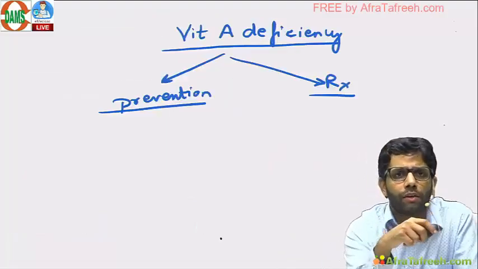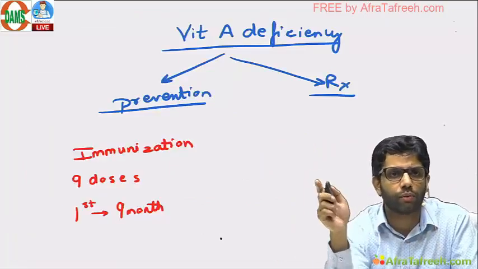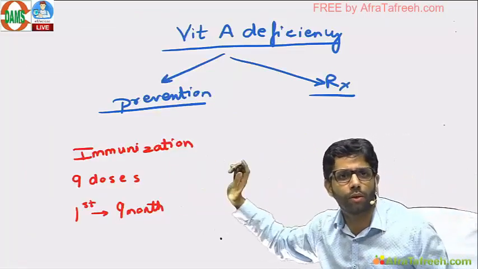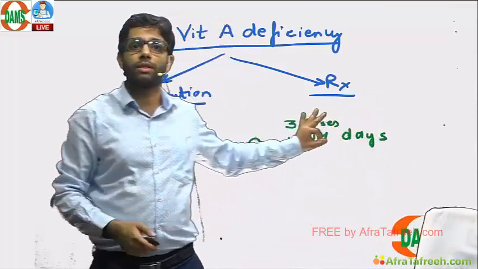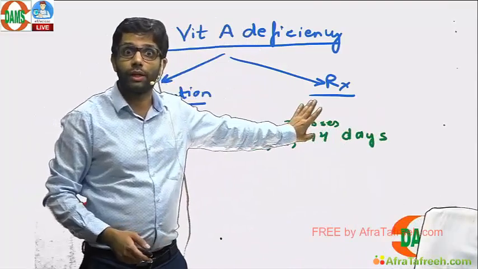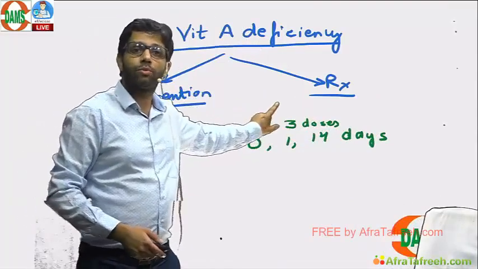What do you do for vitamin A deficiency? Prevention, like immunization. Okay, pediatrics will tell that: 9 doses starting from 1 month. Treatment is important. Why is there confusion? Treatment is 3 doses, 0, 1 and 14 days, not 28. 0, 1, 14 days. The 14th day one is a booster dose.